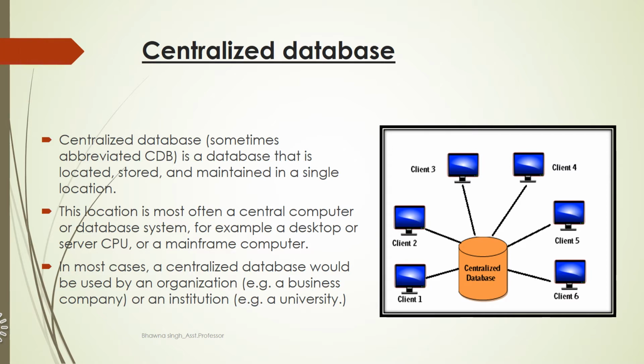Centralized database is a database that is located, stored and maintained in a single location. That means all the information, all the data, is stored at a single position, at a centralized location, and all the users from different locations can access this data via the communication networks or the communication links. And this type of database contains some application procedures that will help these users to access the data even from a remote location.